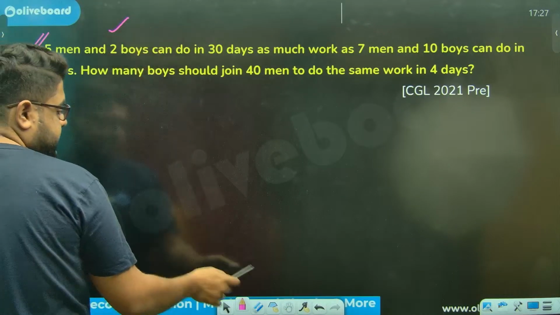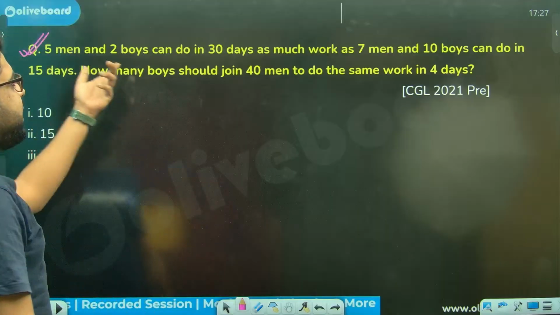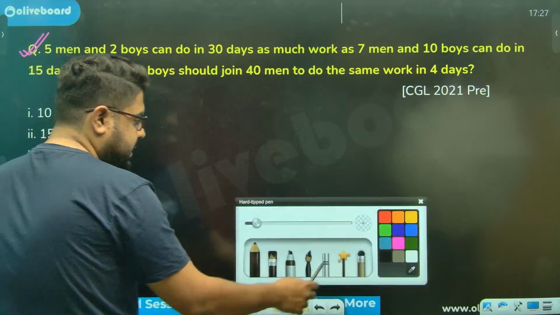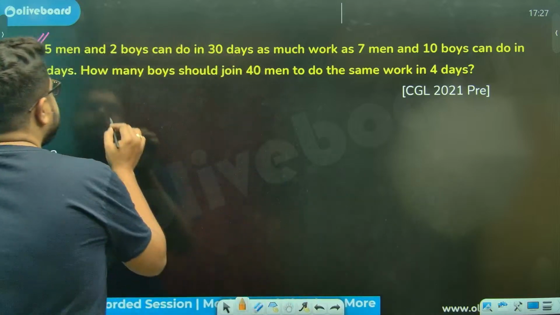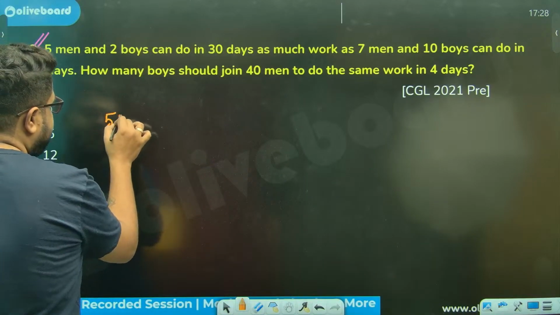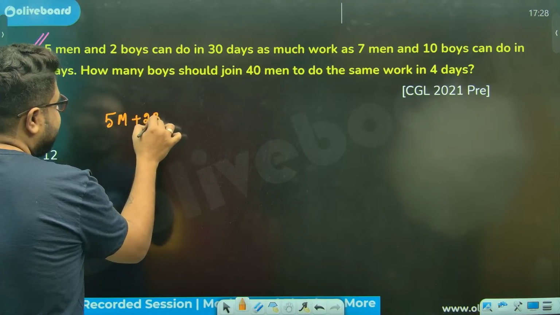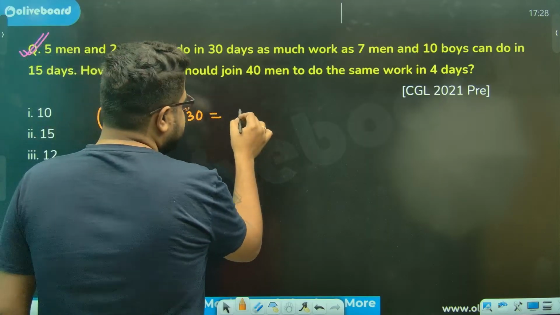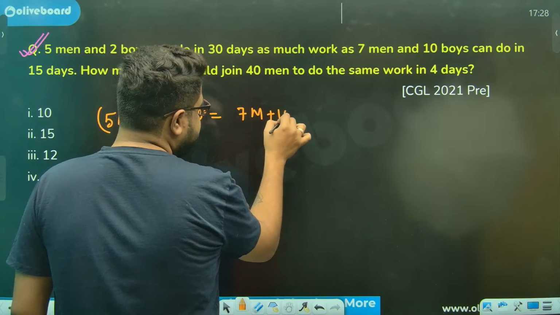Sir, 5 men, 2 boys. Sir, instead of men and women, now it's boys. That is the only change. 5 men and 2 boys: 5 men plus 2b, sir. Total work into 30 days. I'm doing it a little fast. 7 men plus 10 boys.